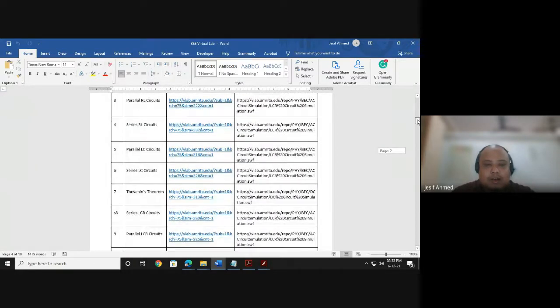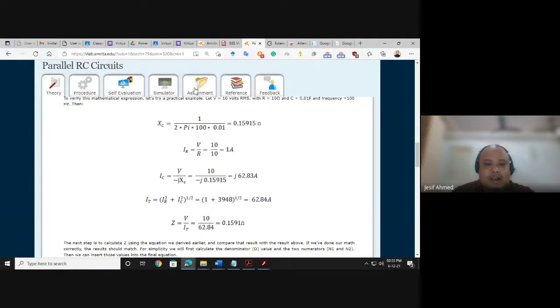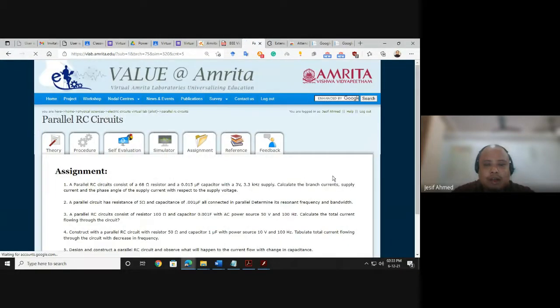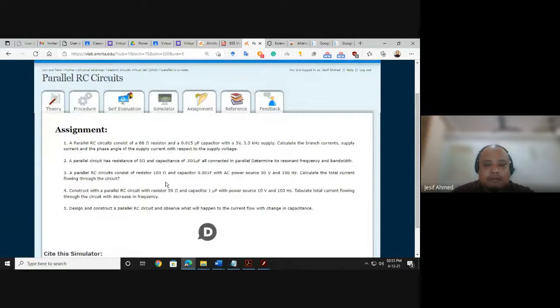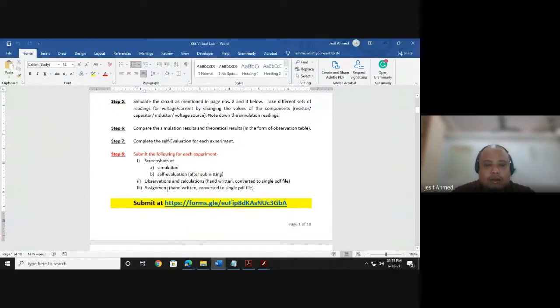Then the next part is your assignment, part 3. Where is the assignment? Under every experiment there are theory, procedure, self-evaluation, and assignment. Go to assignment and you'll get some questions. Again, the answers will be handwritten. So part 2 and part 3 are handwritten. Part 1 is your screenshots.